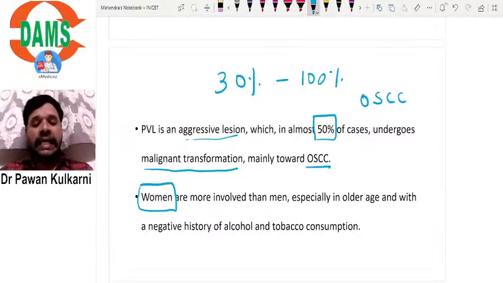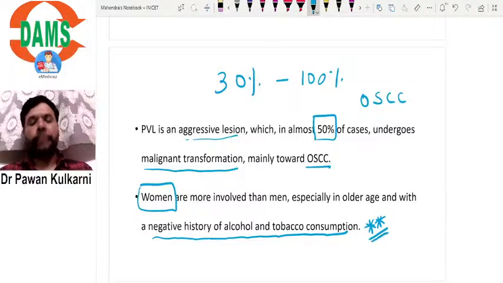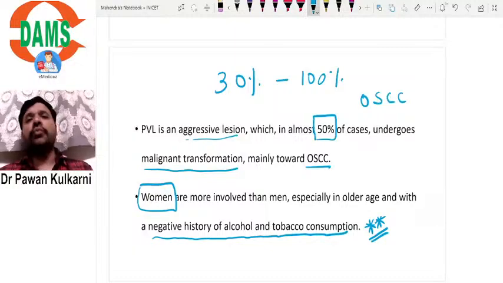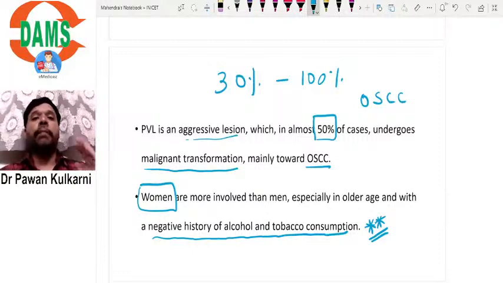The patient clearly gives negative history of tobacco and alcohol. This is a very important point. The woman says that I don't consume alcohol, I don't eat tobacco in any form, but still the patient is having multiple white patches.